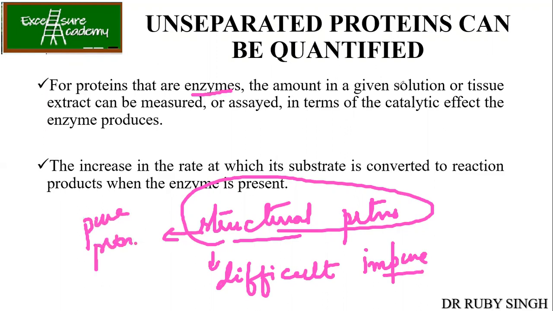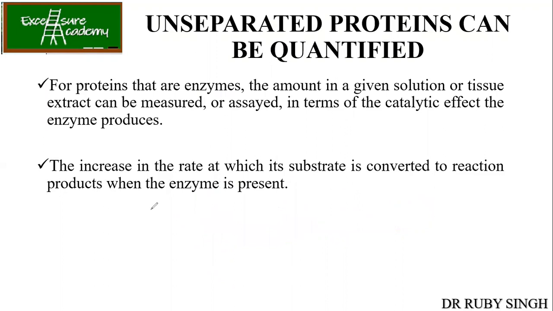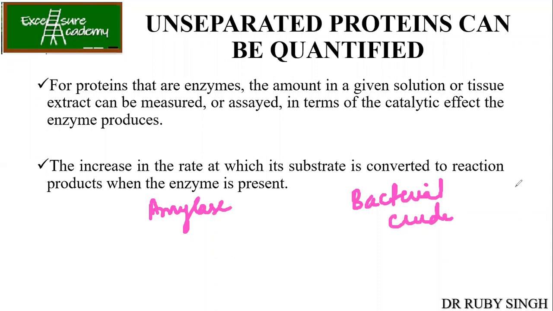Now, suppose you have an enzyme like amylase. I got the bacterial crude extract. What is the activity of amylase? Anyone? How can I quantify amylase activity?